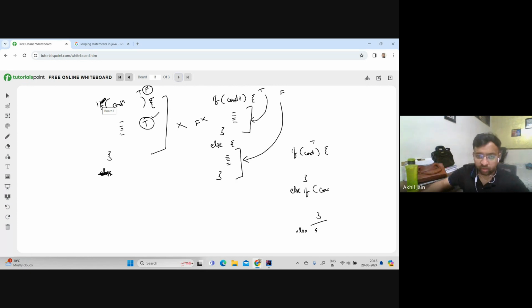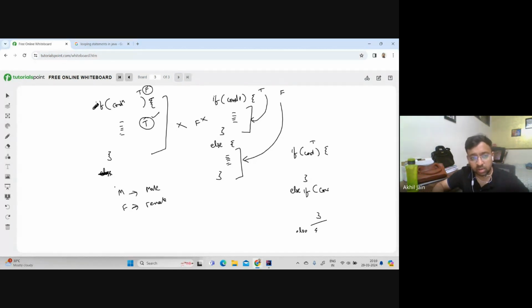So if everyone looks at it, you have only this condition. If the value is M, then print male, or if the value is F, it should print female. Let's say the user is restricted to provide only these two inputs. It cannot provide any other input. So what you can do is create a logic by using one single if block. Sorry, not just one single, you will have to use an if else block.